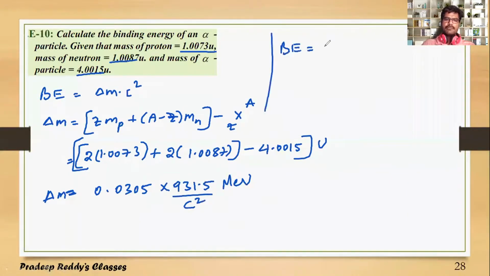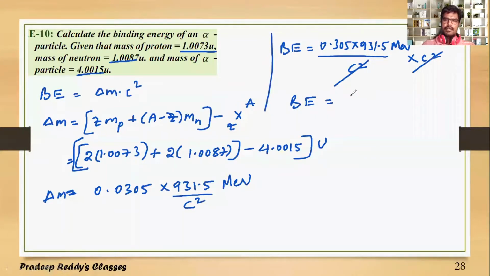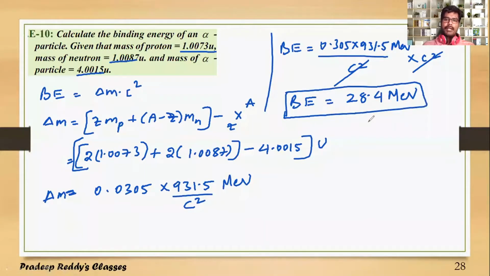Binding energy is 0.0305 into 931.5 million electron volt divided by c square into c square. This gets cancelled. You can calculate binding energy as nearly 28.4 million electron volt. This is the total binding energy of the alpha particle.